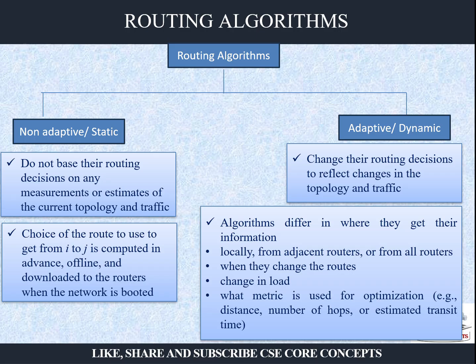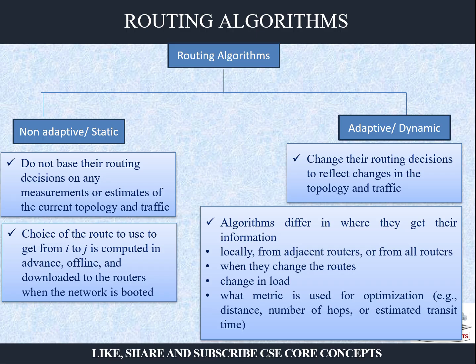The second type of algorithm is the dynamic algorithm. They change based on the topology and the traffic. Wherever the traffic is, it will find some alternate routes. Algorithms differ in where they get the information. What information do they use, and from where will they get it?